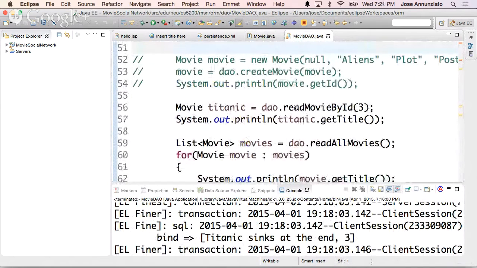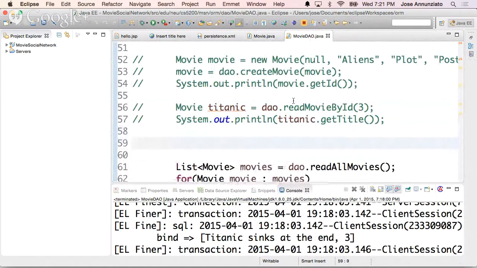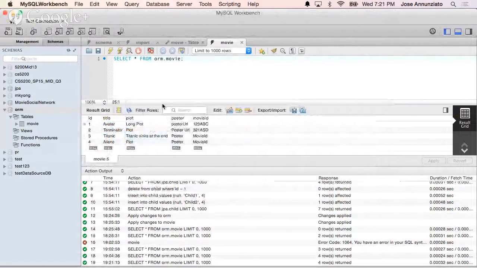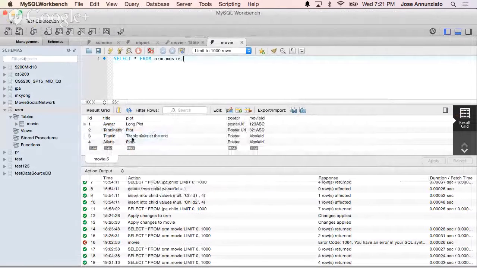Let's movie blah blah blah. Okay, so get the title. What we're going to do is first we're going to delete something, and then we're going to list those movies, right? Let's see, which one do we? Oh, let's see if this changed. There it is, right? The changes made it into the database. Titanic sinks.